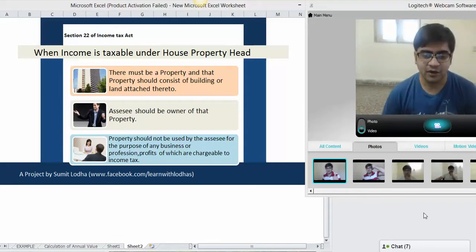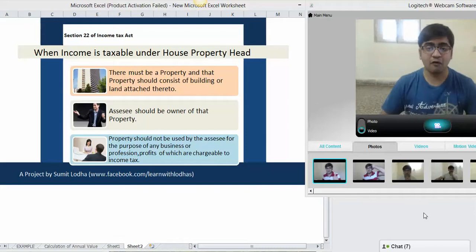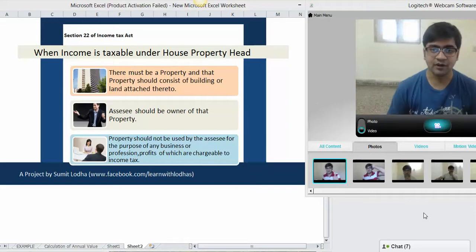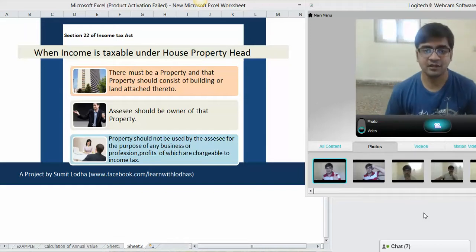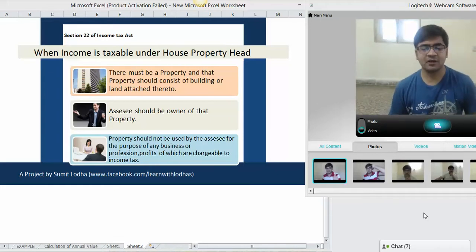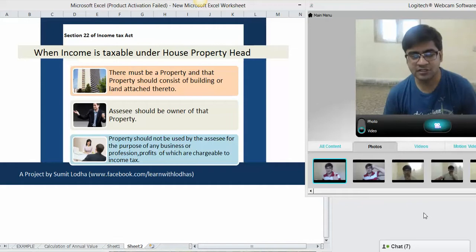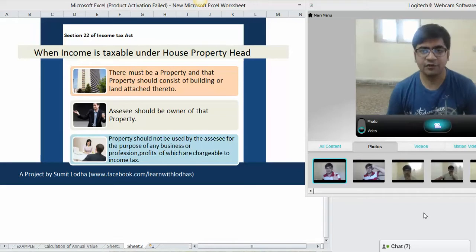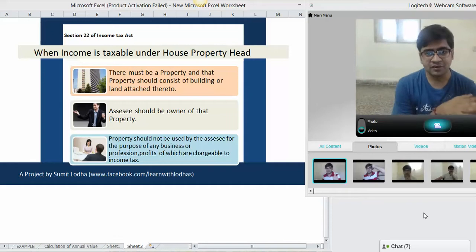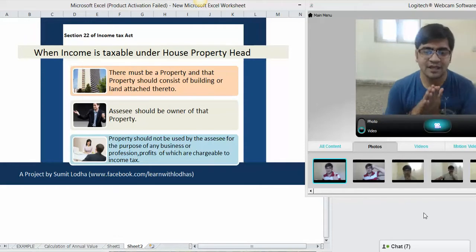line is more important. People generally get confused about the words profit of which are chargeable to tax. So somebody will say, I have loss in my profession, then can I take the advantage of this condition? Obviously, yes. The intention of the lawmaker is not that there should be only profit. If you are doing business or profession, there may be some years with losses, some with profits. So even if you are facing a loss in your profession and you are using your property for your business or profession, then you can escape your liability under house property head.